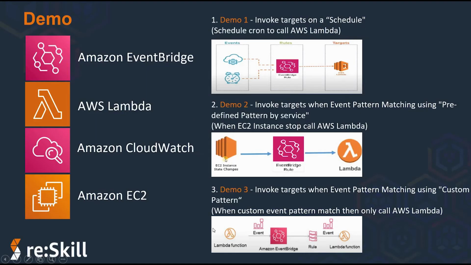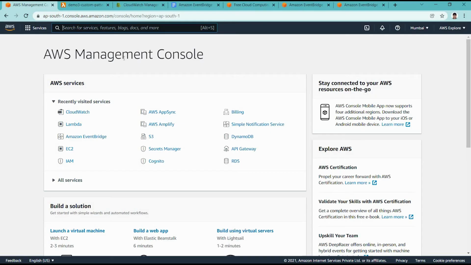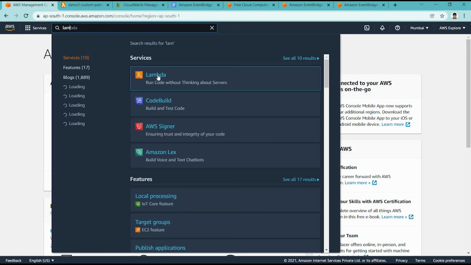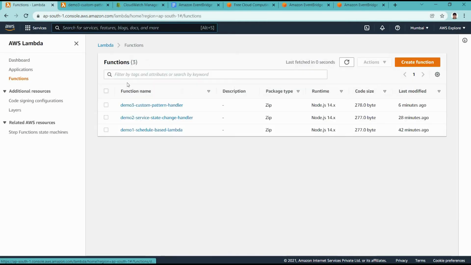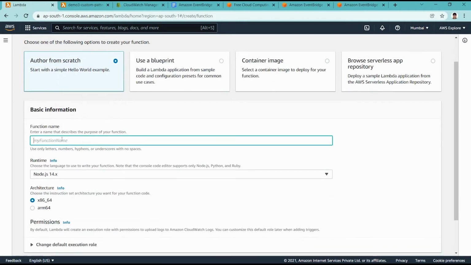So what I am now doing is creating the source Lambda. This source Lambda will put an event on EventBridge, and that will automatically call the targeted Lambda. So I'm going back to the Lambda function and creating one more Lambda function, demo3 source Lambda, we can say.